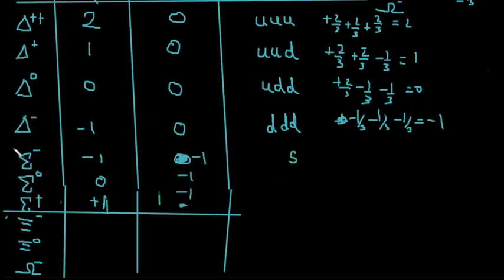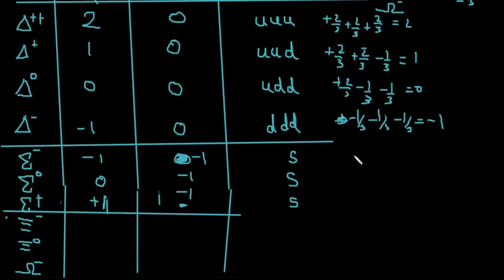There will be definitely a strange quark in them. So that will be strange quark, and the strange quark is fixed down. So you have -1/3 charge fixed. Now you need to know some composition of U and D such that the total charge is -1.